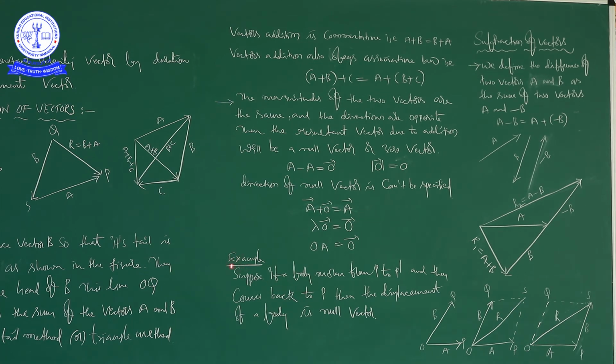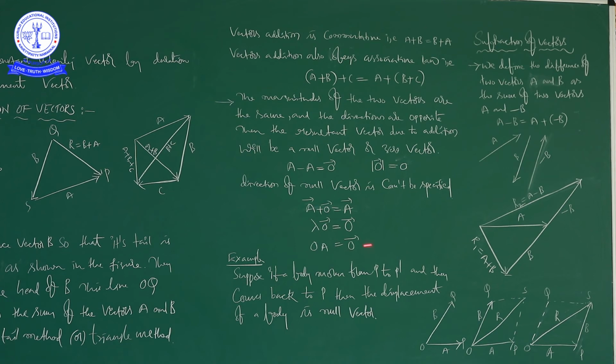Next, where do we come across this null vector in our daily life situations? See this. Suppose a body moves from P to P dash and then comes back to P. Then the displacement of the body is a null vector.